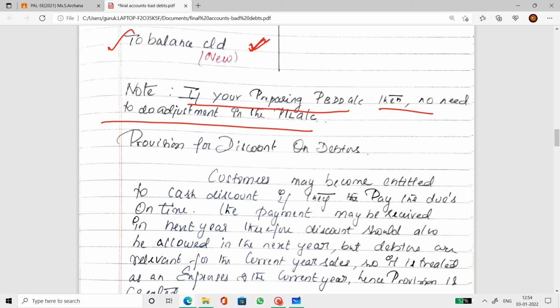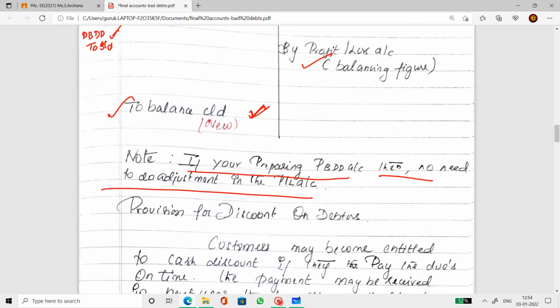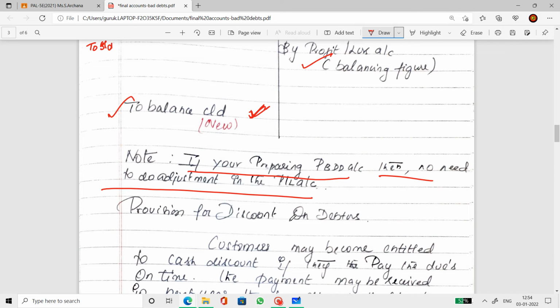As I told you, when you learn it the ledger way, you are transferring, posting the ledger, so you are crystal clear with the concept. When you do just the addition and subtraction part, you may not know the actual effect of this. So I would insist everyone learn the ledger way. If you learn it with the ledger way, the profit and loss figure that we get over here is what we take to the profit and loss account.